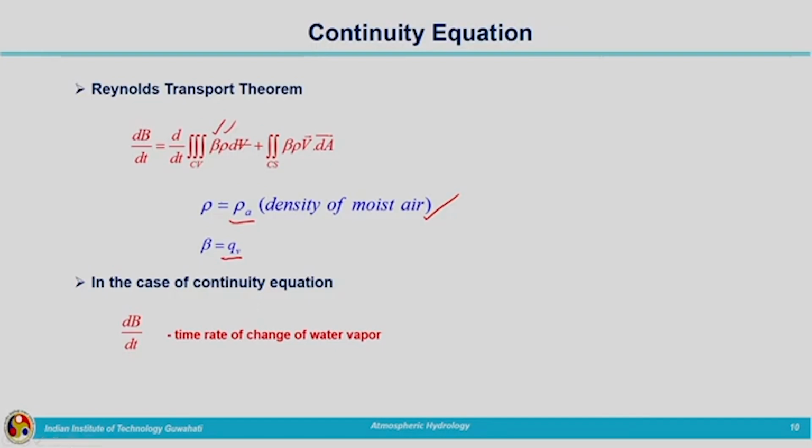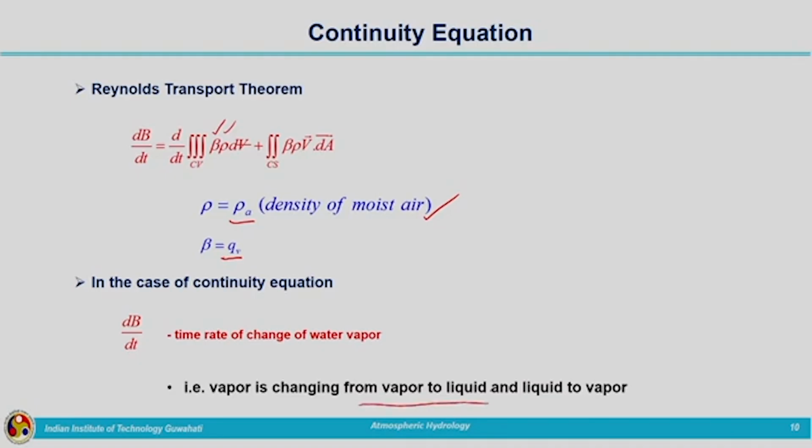So, continuous transformation from one phase to another is taking place in the atmosphere. In this case, dB by dt is the time rate of change of water vapor, that is, water vapor is changing from vapor to liquid and liquid to vapor. That is, with respect to time there are changes in the extensive property. What is the extensive property? The extensive property is the mass of the moisture. So, continuous transformation from vapor to liquid and liquid to vapor is taking place.